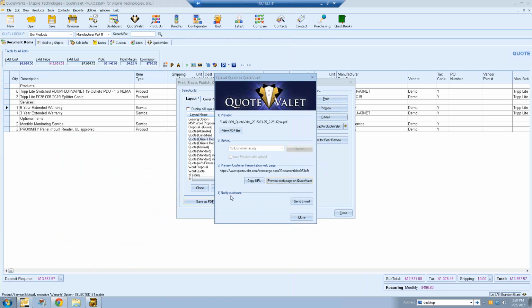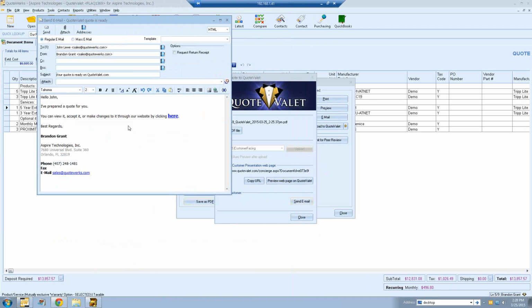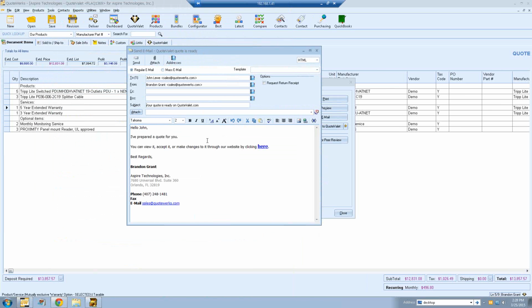And then the next option is to notify the customer. So we would just simply want to send an email. So we're going to click on the Send Email window. This opens up our email window in QuoteWerks. And you'll see it already has our customer contact information in there, just like your normal email would. The only difference is you'll see there's no attachment. So we're not actually including the PDF as an attachment. We're just going to send the customer this link.